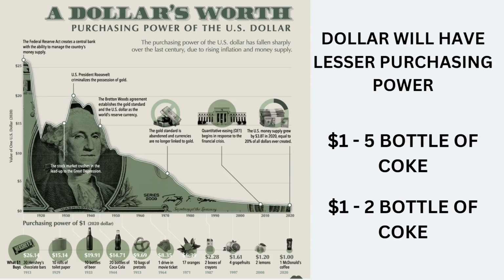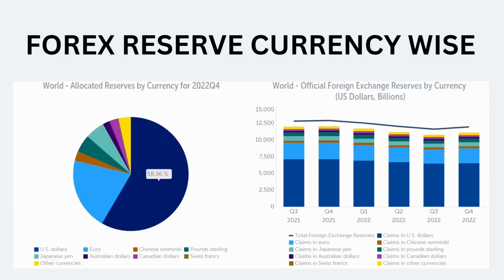Why? Because most of the countries across the world hold their forex reserves majorly in terms of dollars and gold. So here if you see, close to 59% of the world economy is holding their forex reserves in terms of dollars. So you can understand what the impact will be if the dollar gets devalued. All the countries which are holding dollars as their forex reserves will face difficulty in paying their external debts or external payments which they have to make.